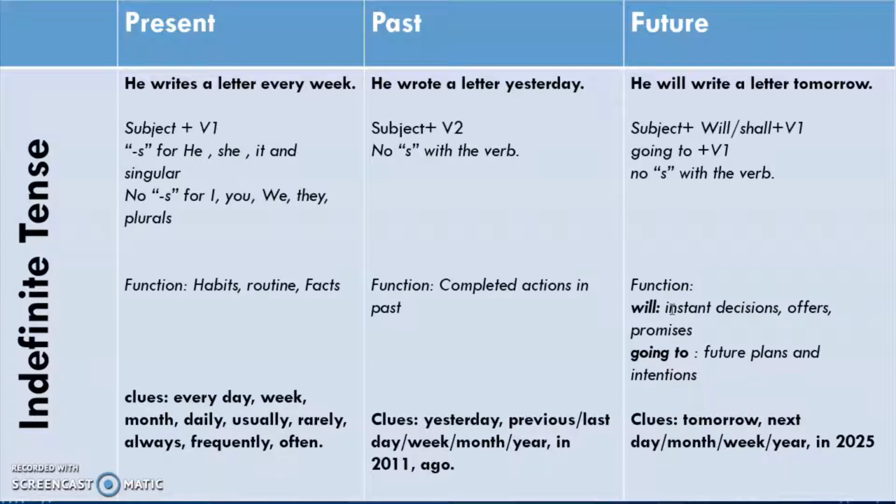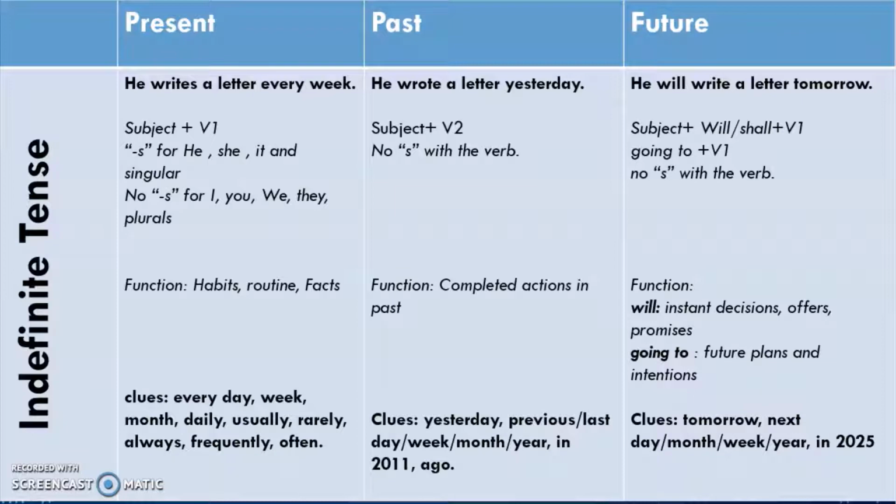So when you say will, it shows a little bit of certainty that you are going to do something. You have taken a decision. And going to shows future plans and intentions. If you say, I'm going to go to Lahore, it shows that you are going to go, and it is the same as you will go to Lahore tomorrow. What are the clues? Tomorrow, next day, month, week, year, 2025, etc.